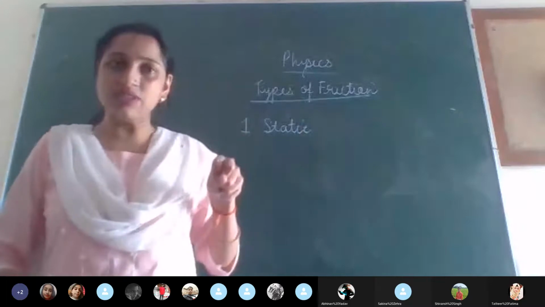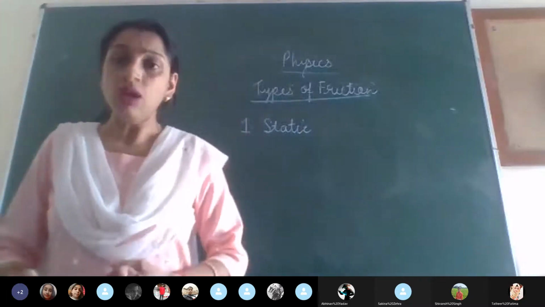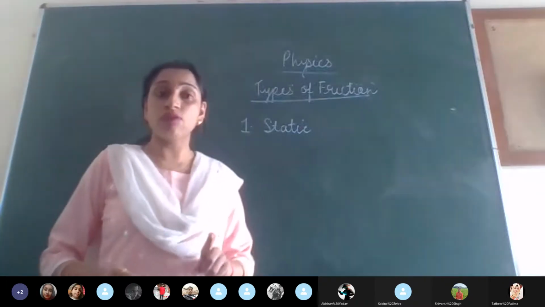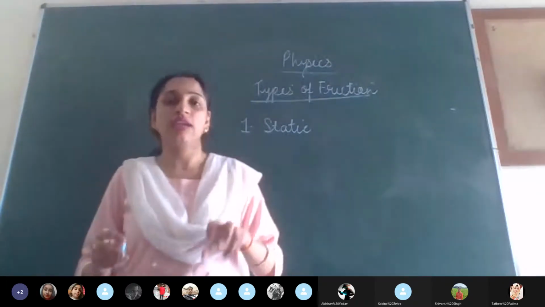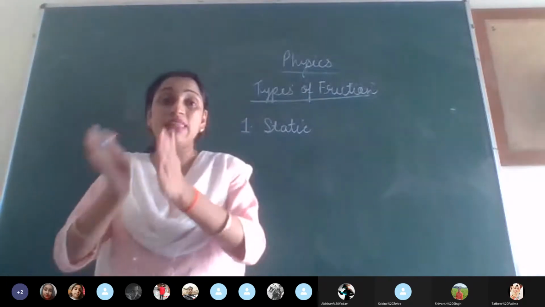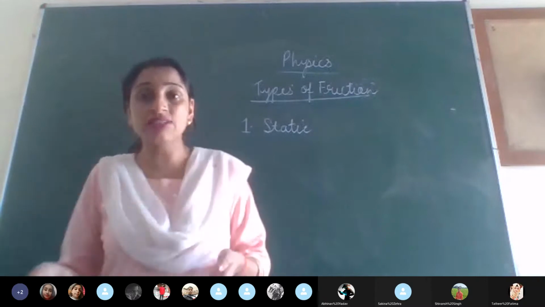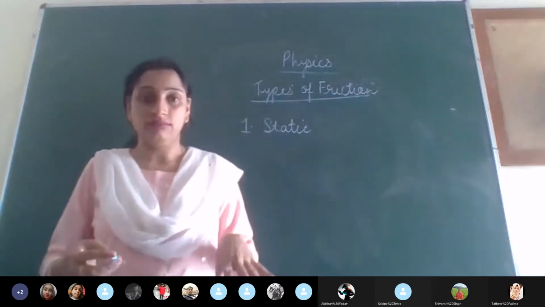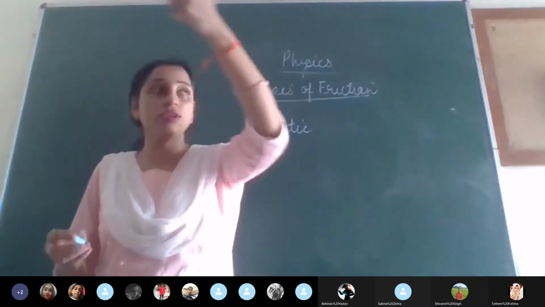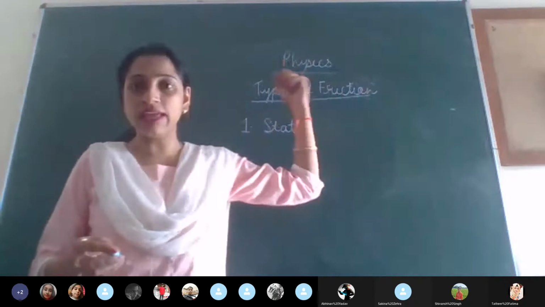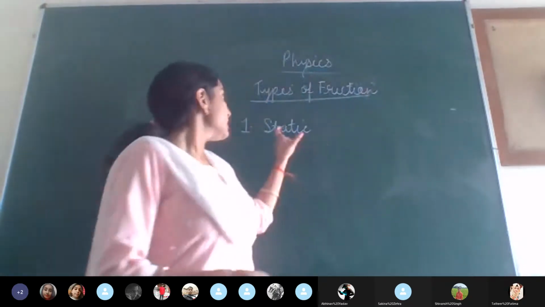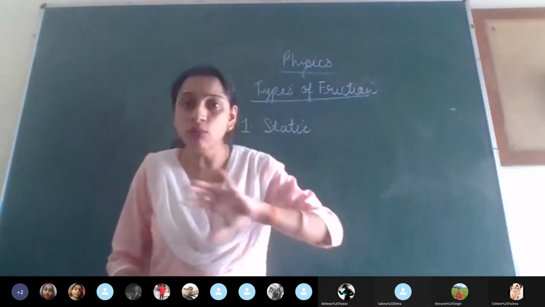Static means something which is stationary, which is not moving. With the help of the example of electrostatic force, I told you that electrostatic force is a force where the charge can be seen. When we studied force, we talked about charged bodies, but there the charge was not in motion. And since the charge is not in motion, the electricity is static. So, electrostatics. And when the charge is moving, that helps you to move the fan, to switch on the light, whatever appliances are based on electricity. So static means stationary, that means not moving.